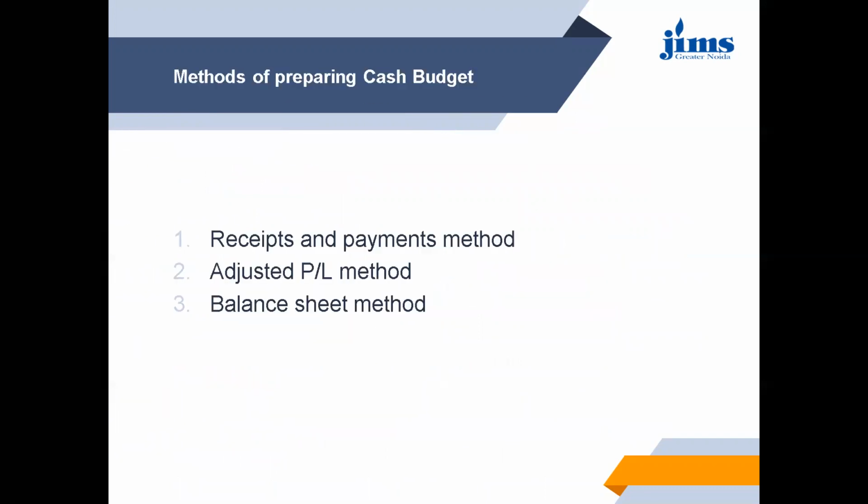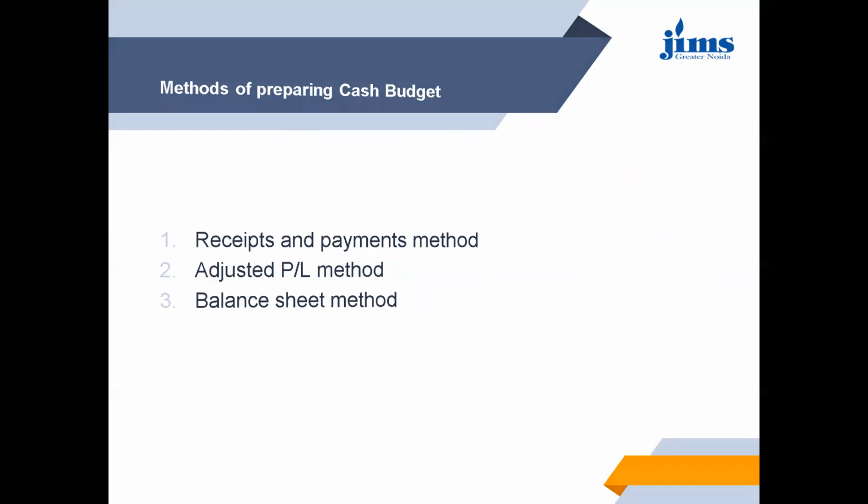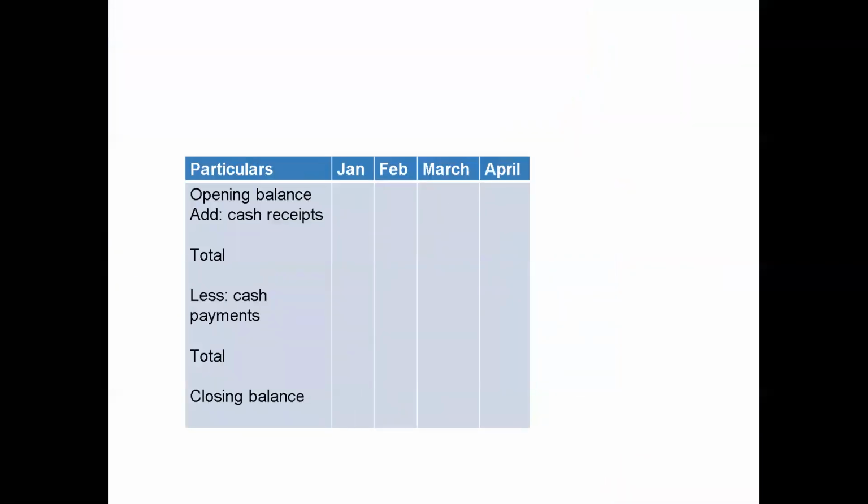Now, there are basically three methods to prepare cash budget. One is the receipts and payments method, the adjusted profit and loss method, and the balance sheet method. Out of these, the first one, the receipts and payments method, is generally adopted by the companies. So this is the format of the receipts and payments method.